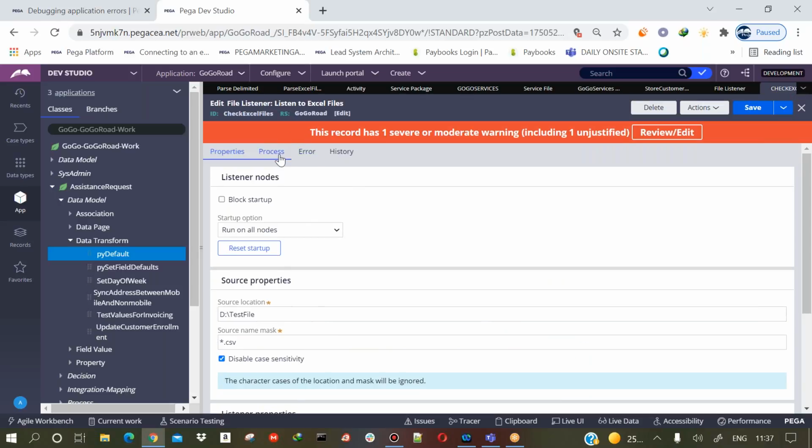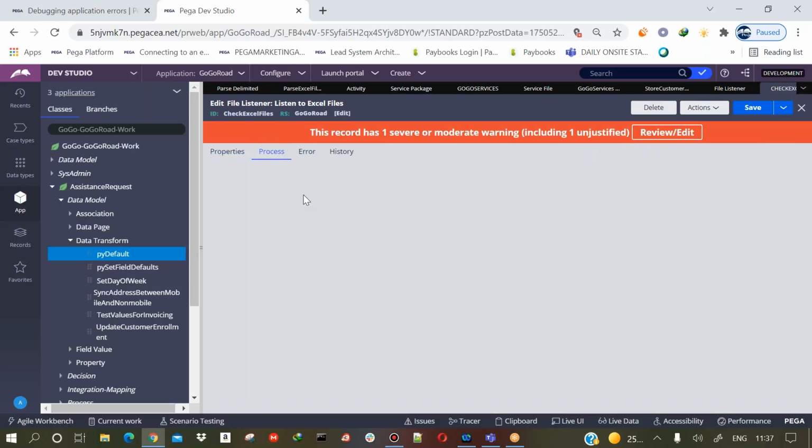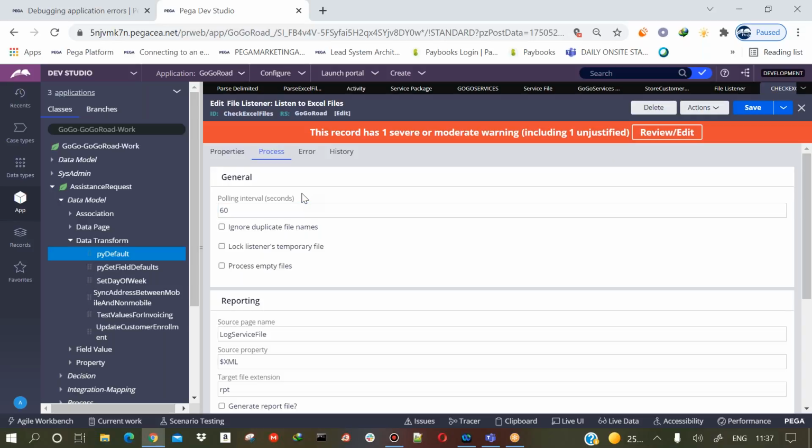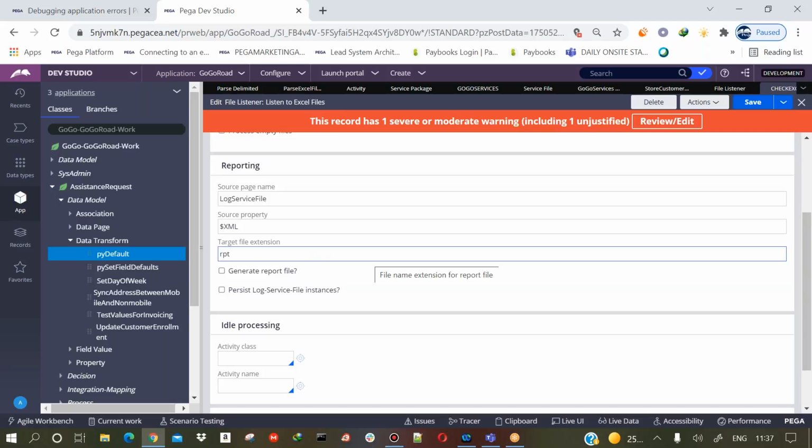Now let's go to the process tab, and here you can leave all these things empty. The only thing you can do is ignore duplicate file names, so that if you get any duplicate file names, it handles that.